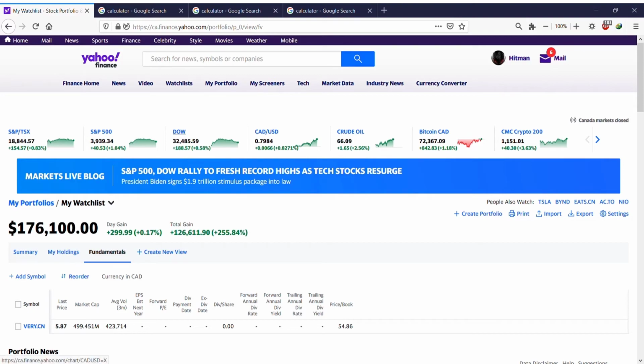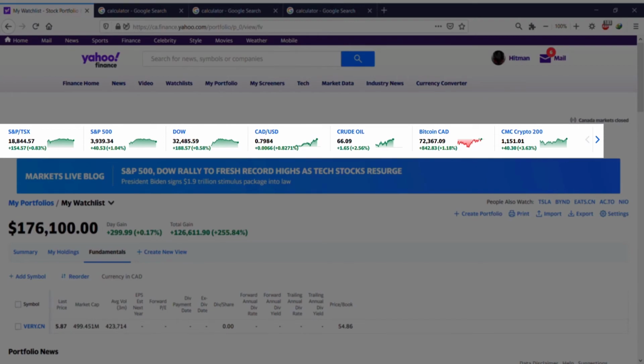In the top part, S&P is the one that I talked about. Basically S&P TSX is the one where they take, for example, 500 of the top companies and index their losses and gains. S&P 500 is for the United States. Dow, Dow Jones, CAD USD, the difference between these two currencies, crude oil, and, as you can see, Bitcoin.